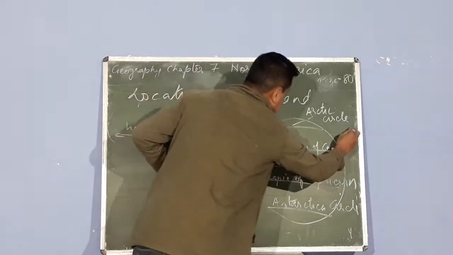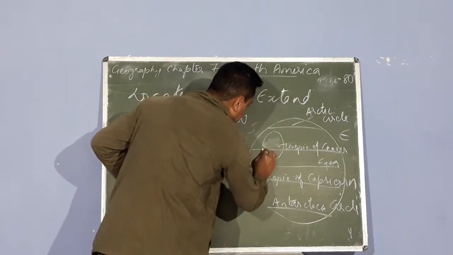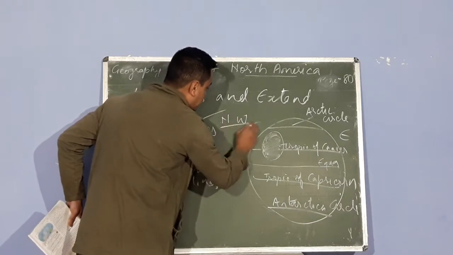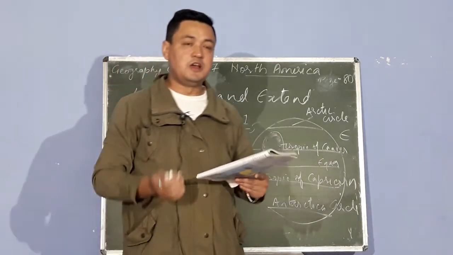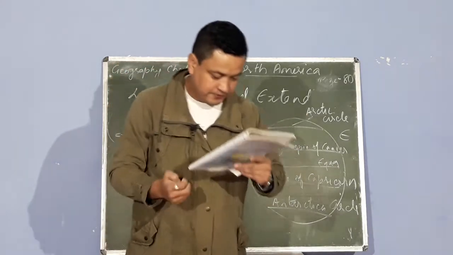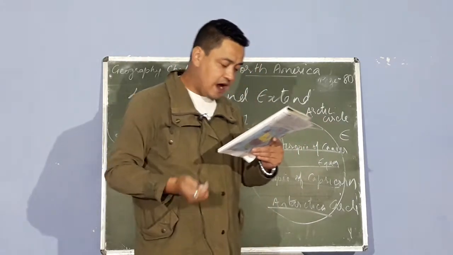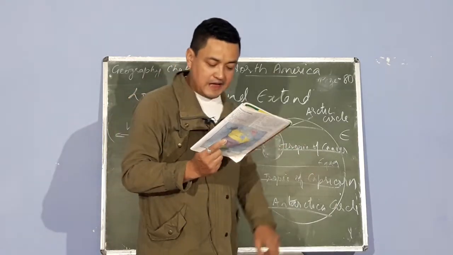Now this is east, this is west. So where is North America found? Here it is found, so it is on the west side. So it is called northwest. So North America is found on the northwest side. So you can see the latitudes are in the north, whereas longitudes are in the west. The continent is intersected by the imaginary lines called the Arctic Circle and the Tropic of Cancer.